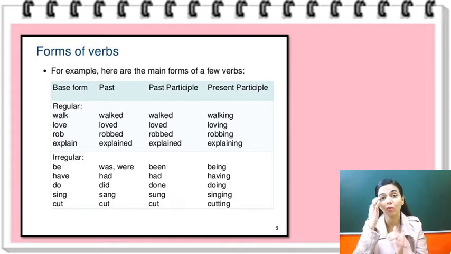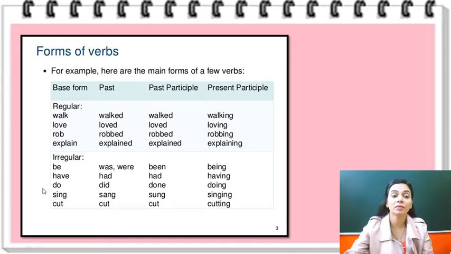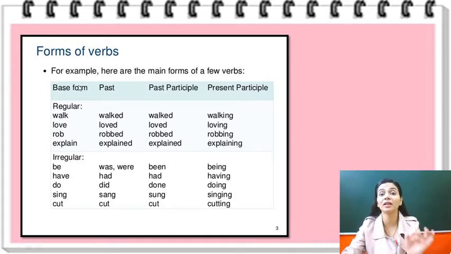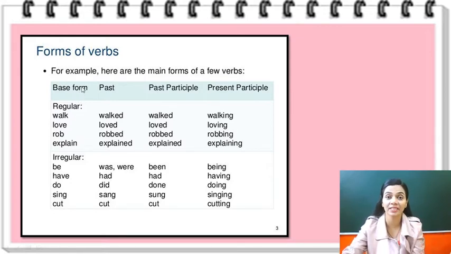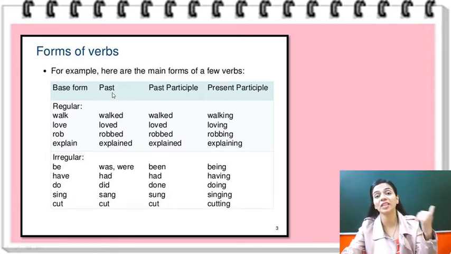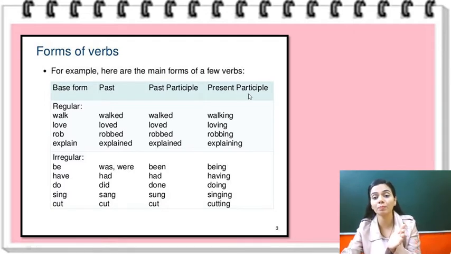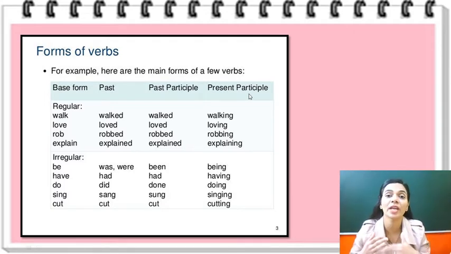So these are the four forms of verbs. The base form is used when the verb is showing an action performed in the present time. The past form is used when it is showing an action that has been completed, right? And the past participle and present participle are used according to the different tenses that we will discuss when we learn tenses.